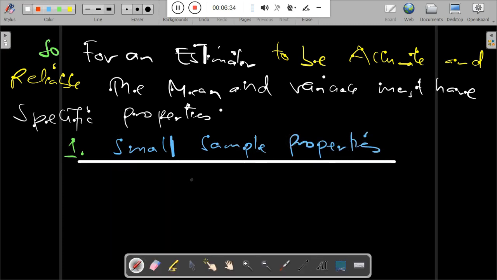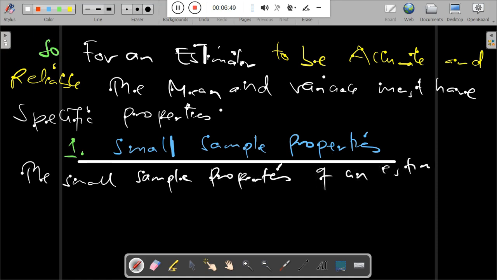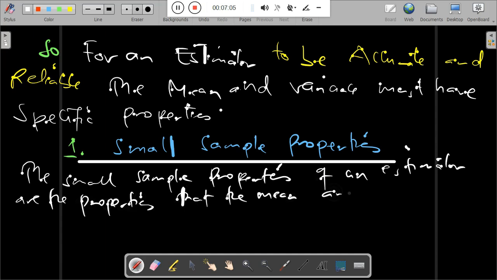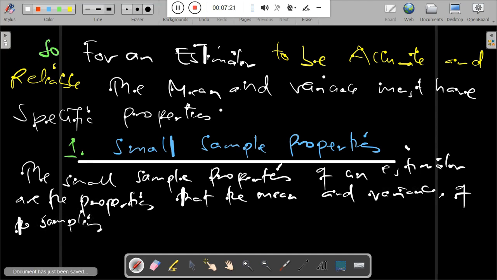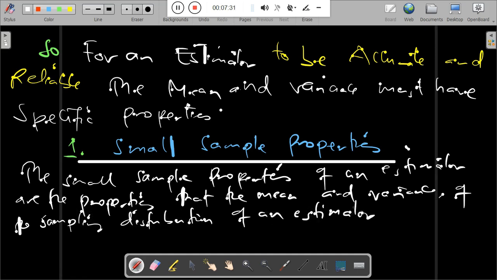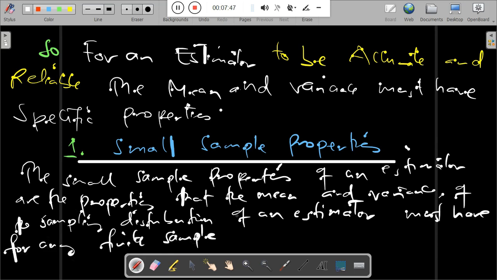The small sample properties. The small sample properties of an estimator are the properties that the mean and variance of the sampling distribution of an estimator must have at any finite sample size. So for an estimator to be accurate and reliable, the small sample properties are the properties that the mean and variance of the sampling distribution of an estimator must have at any finite sample size.